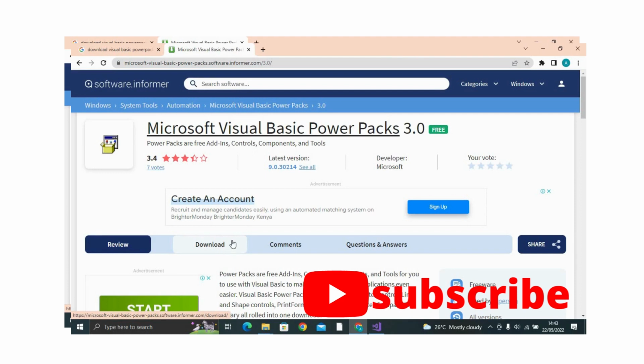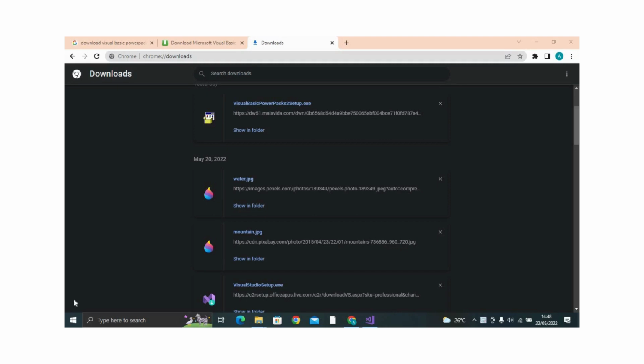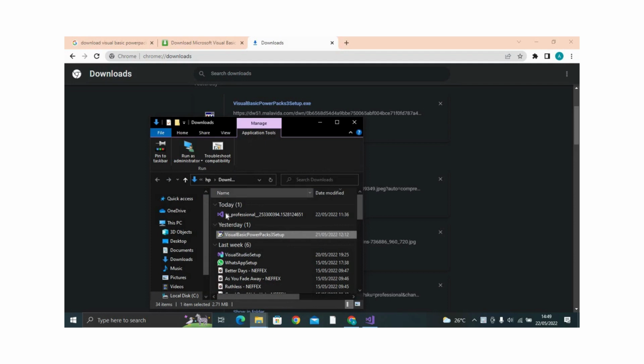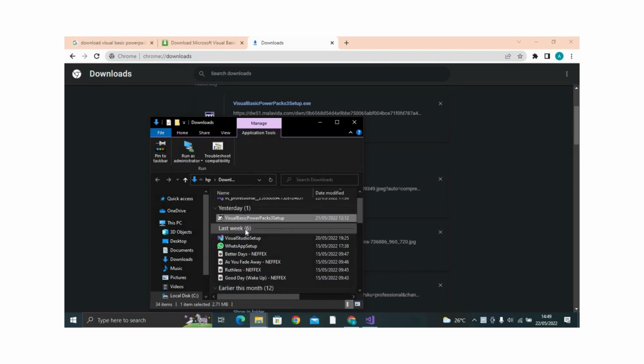As for me, I've already downloaded. My setup is already here. Let's start the installation together. Click on Show in Folder. There we go. I have the Visual Basic Powerpack setup. Double click.